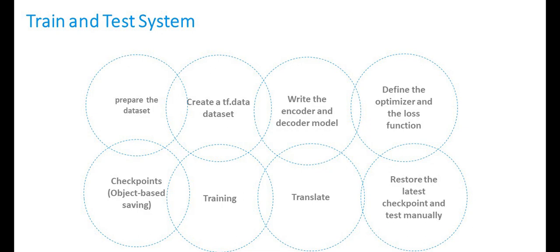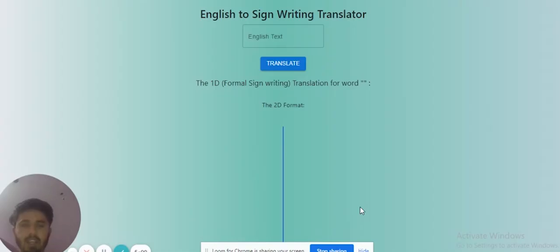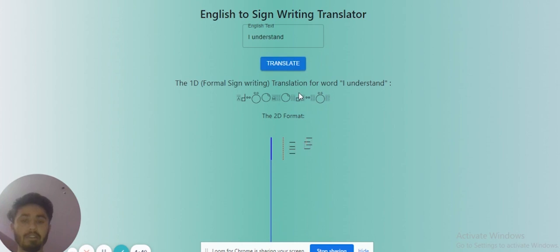Let's take a look at our demo. This is a simple demo of our platform we have built for this hackathon. As you can see in here, I can type an English sentence. So, for example, I understand. So, this is an English sentence, and if I click on translate, this sentence will be translated to 1D format of sign writing.